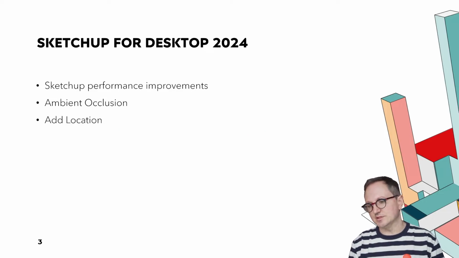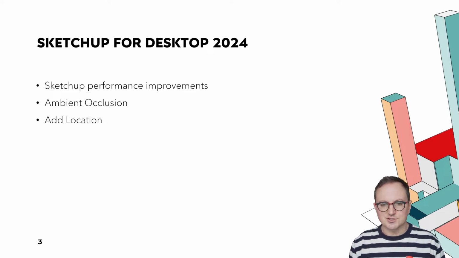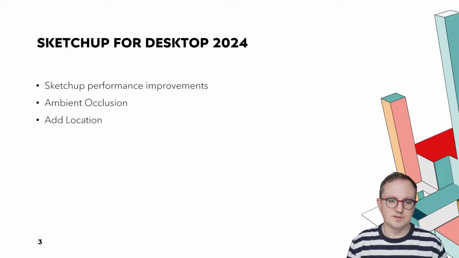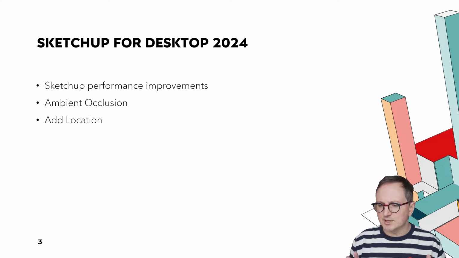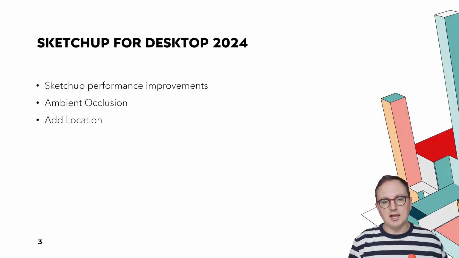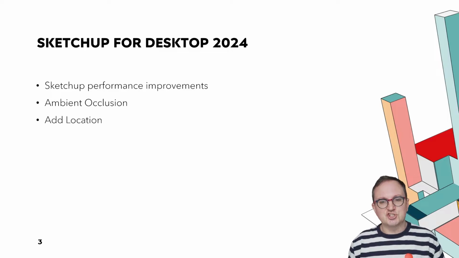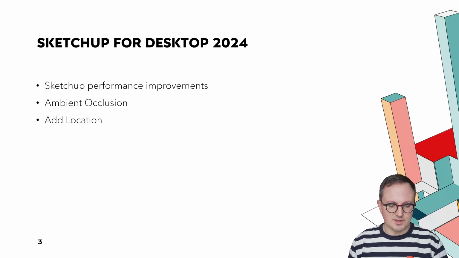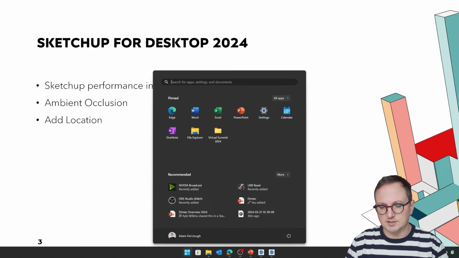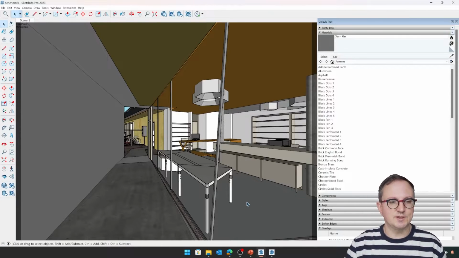Let's just skip forwards a couple of slides. There are lots of new features in SketchUp 2024, but I wanted to talk about probably 3 or 4 of these different things. And we're going to headline that with the really big improvements to SketchUp's performance. Now, let's actually just jump in and show this to begin with. I think this is the best way to go ahead and do this. I'm just going to open up a file down here in SketchUp 2023.